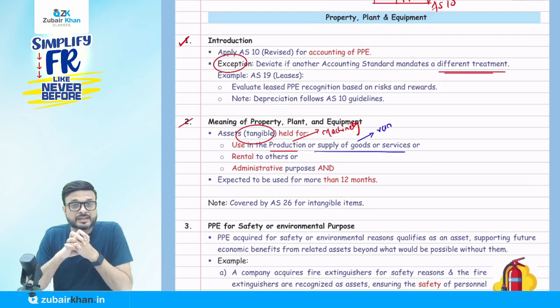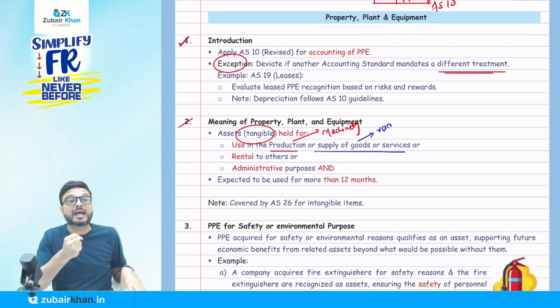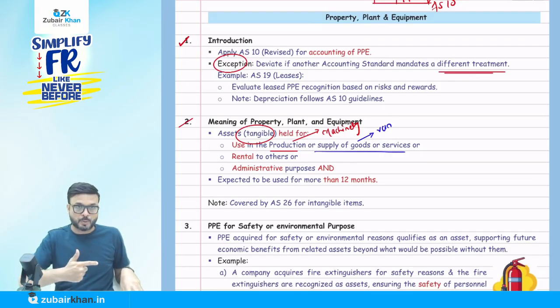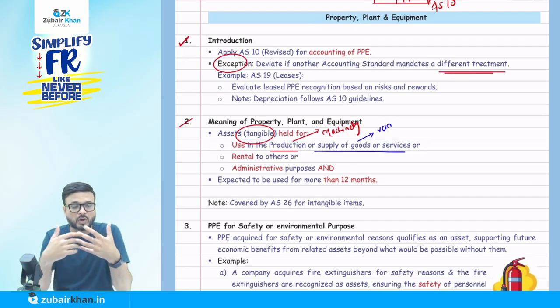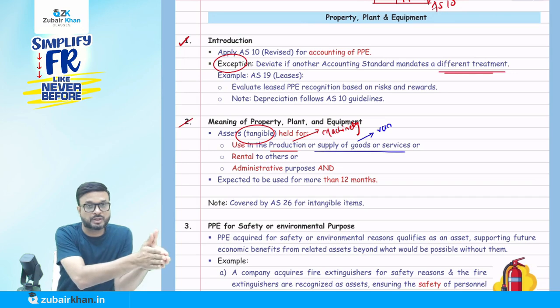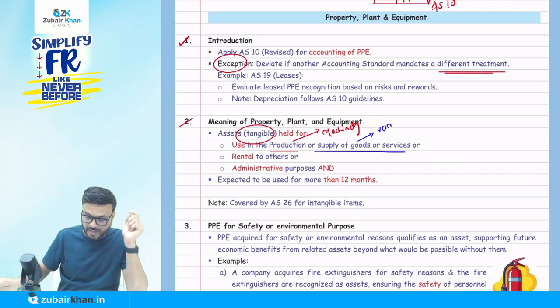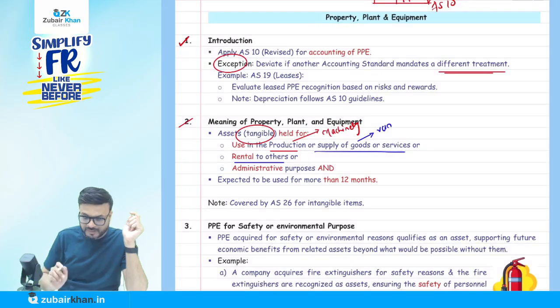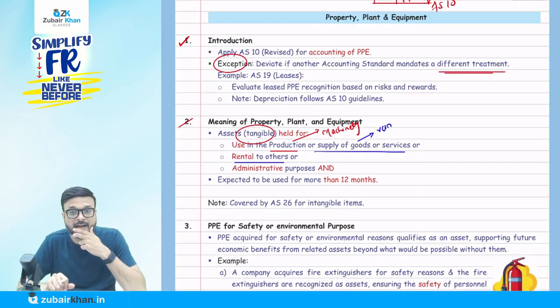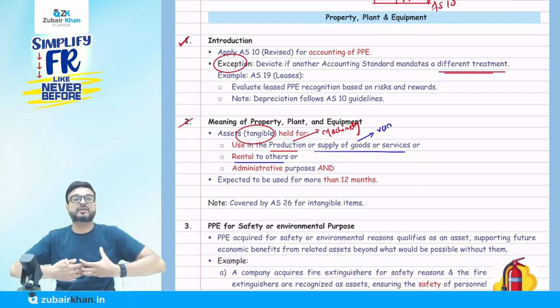So what is the first condition? It should be tangible and held for use in the production, not for the purpose of resale. If something is held for the purpose of resale, then it is dealt with by accounting standard 2, that is inventory. But here we are talking about assets held for the purpose of production, supply of goods or services, or rental to others. For example, I have taxis and we are giving them on rent.